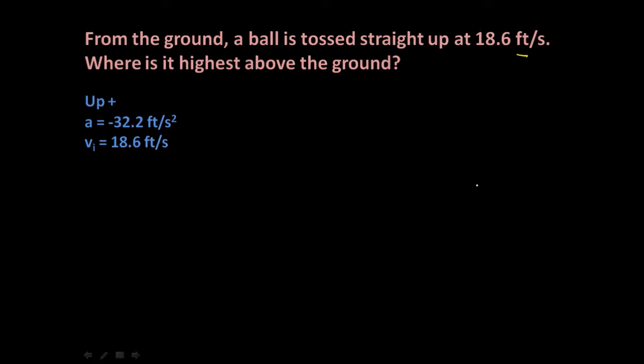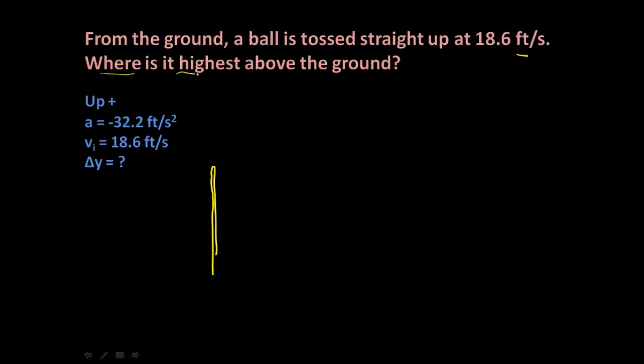What else are we finding out? Well, we're finding out where is it highest above the ground, so we want to find its vertical displacement. We don't have enough information here. We usually need 3 pieces of information and solve for the 4th. There's something else implied by the problem. You see the ball is being tossed straight up, so it's going to go slower and slower and slower and eventually stop, and then it's going to start falling, right?